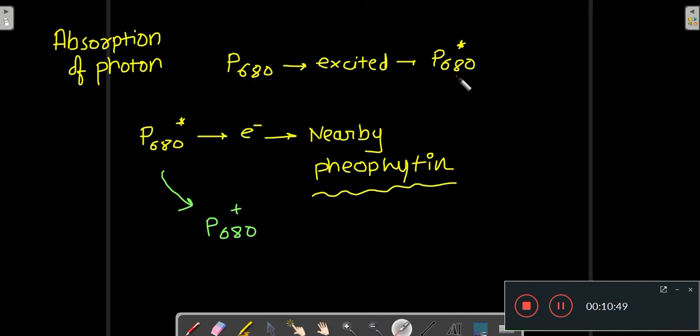Then this excited P680 transfers its electron rapidly to nearby pheophytin, and excited P680 again becomes P680, which is not excited. So P680 becomes excited, and this excited P680 gives its high energy electron to nearby pheophytin upon the absorption of a photon.